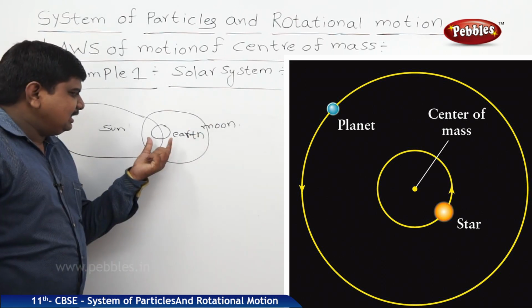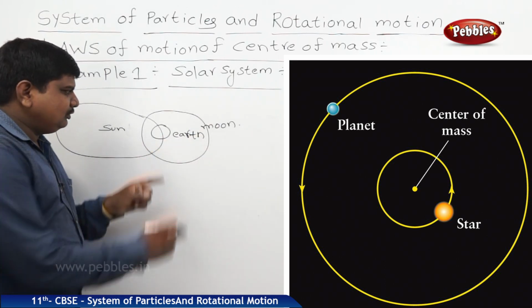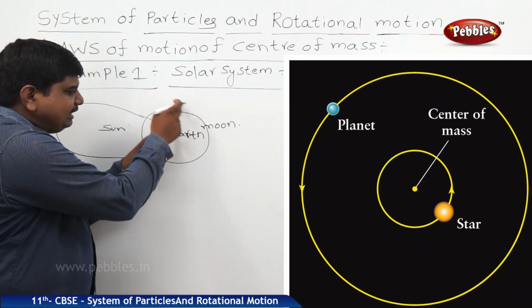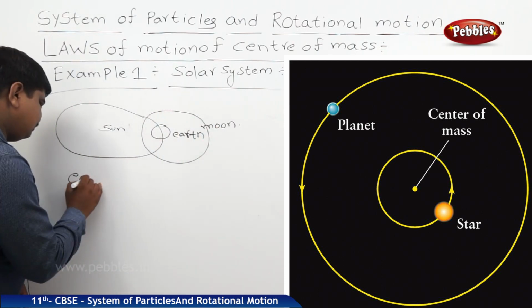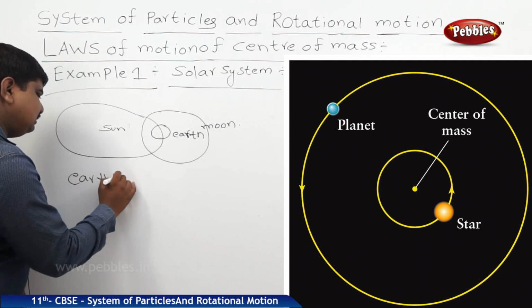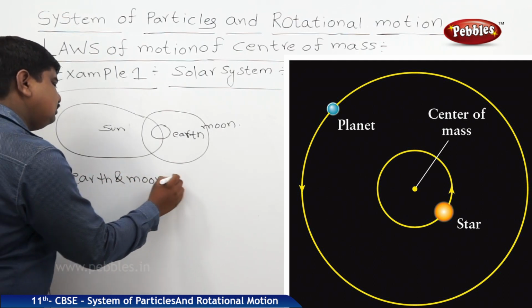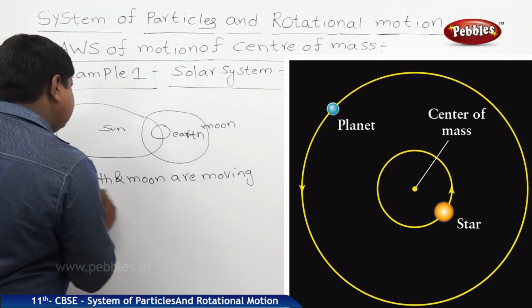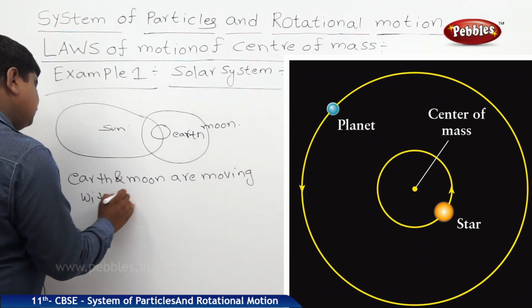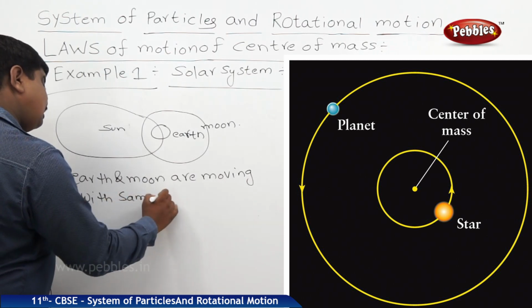So if we see the location of Earth and Moon, Earth and Moon are moving around the same common center.